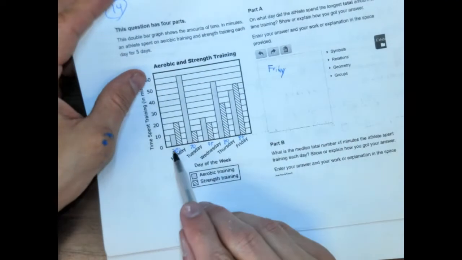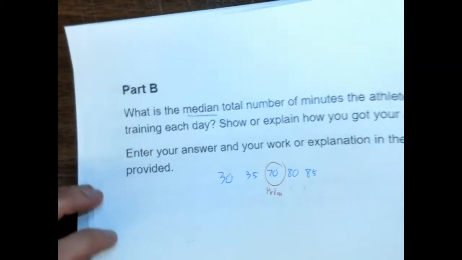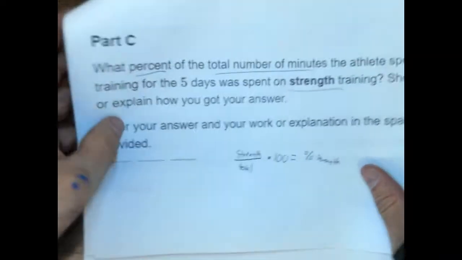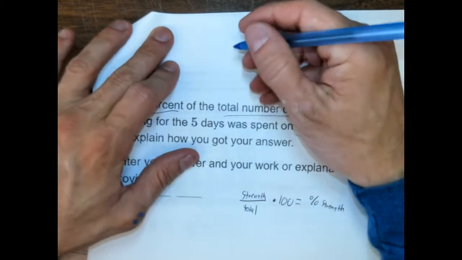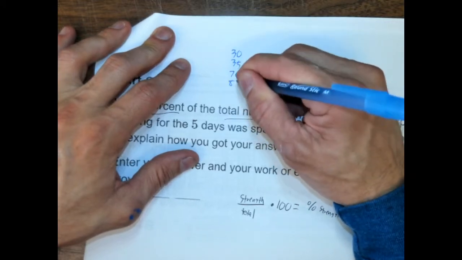So total number of minutes, we'd actually just add these numbers together, the 30, 70, 35, 80, 85. So yeah, we're just basically going to add those together. So let's change the color here. So 30, 35, 70, 80, 85.